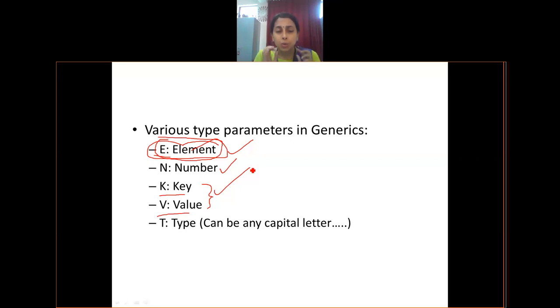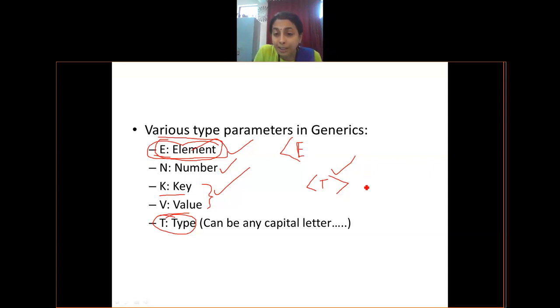Okay. There is one more generic type parameter which I call capital T. If I write between the pair of angular brackets capital T, it indicates what? Any data type. It can be of any data type. So in general, when I am writing a generic method or a class, if I write capital T in angular brackets, that capital T can take in any data type. Similarly, capital E if I write, I talk about any element of any data type. Doesn't matter. But when I write capital N, it is specific to numbers.